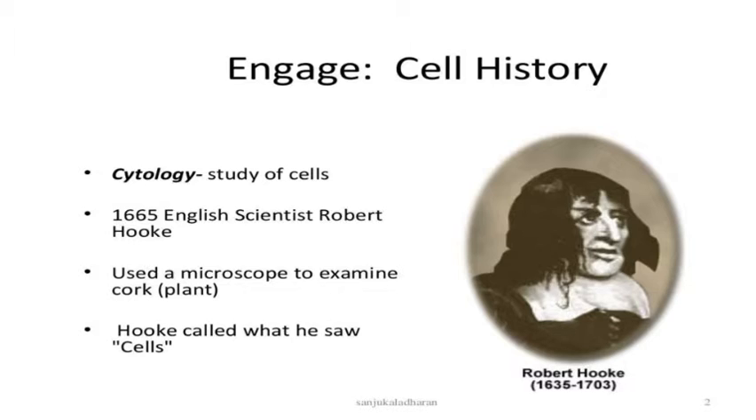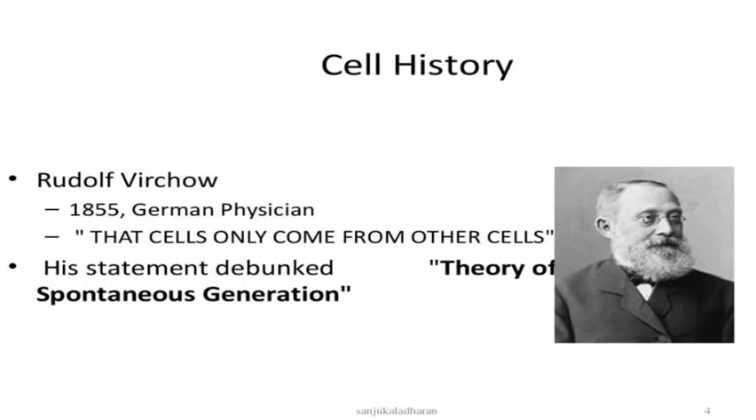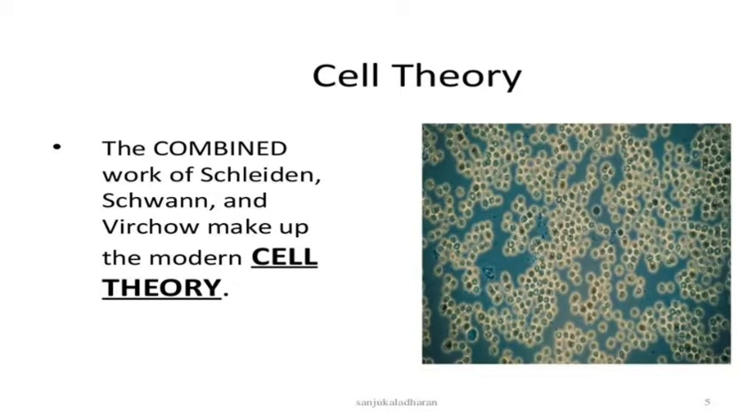Robert Hooke is a scientist who discovered the cork, plant cork cells, no? That he studied. And Robert Brown discovered the nucleus. Matthias Schleiden and Theodor Schwann both worked on plant cells and animal cells. And Rudolf Virchow proposed a theory: cells are formed from pre-existing cells. That means rejecting the theory of spontaneous generation. The combined work of Schleiden, Schwann and Virchow makes up the modern cell theory.